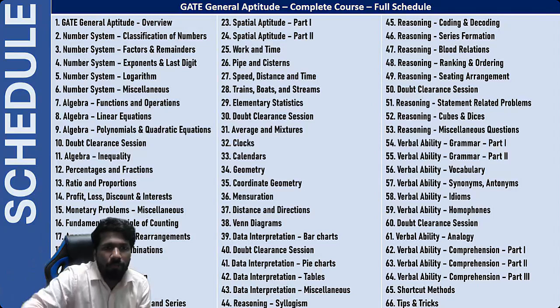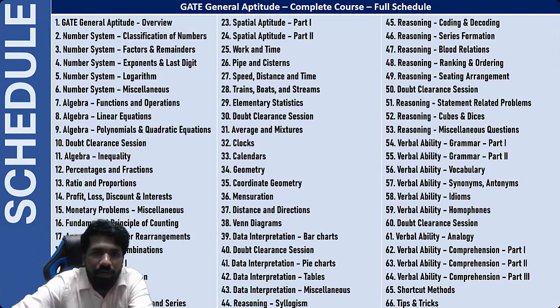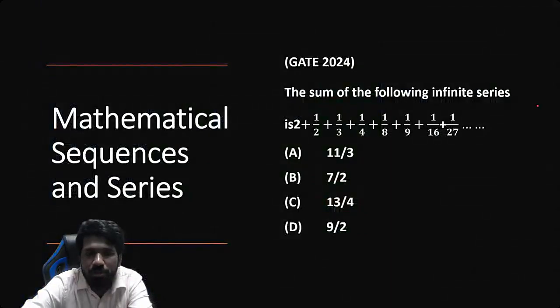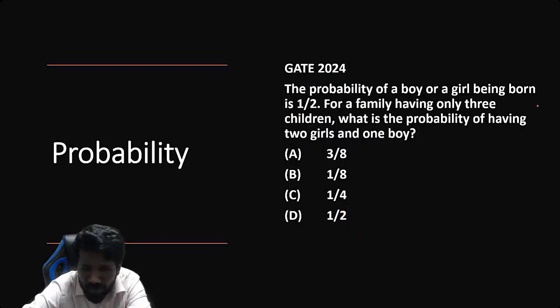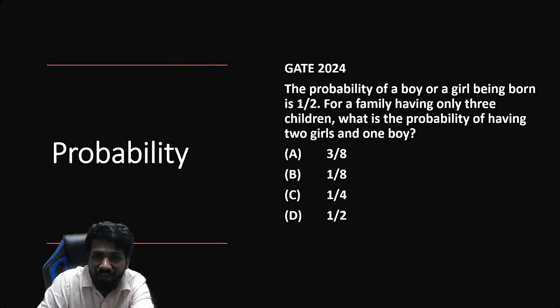Okay, so in probability also you should know the basic ideas, and you can easily solve the questions if you have the basics. Many people have the problem that from school we have missed many of the aspects. That is why we feel it is difficult. Even this 2024 question was very simple if you know the basics. We'll discuss it.